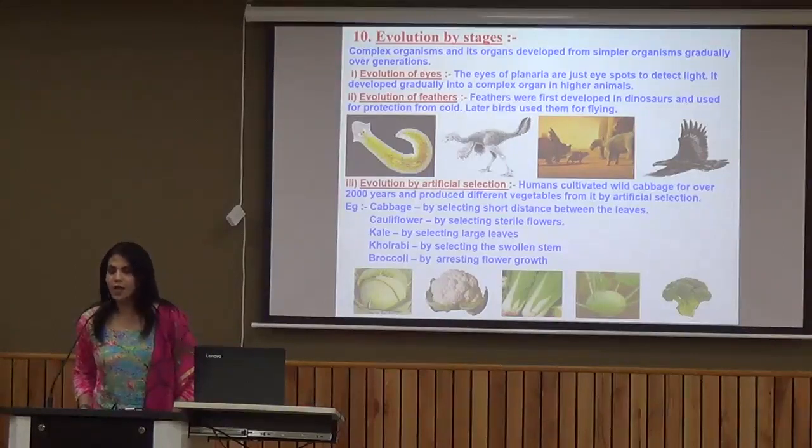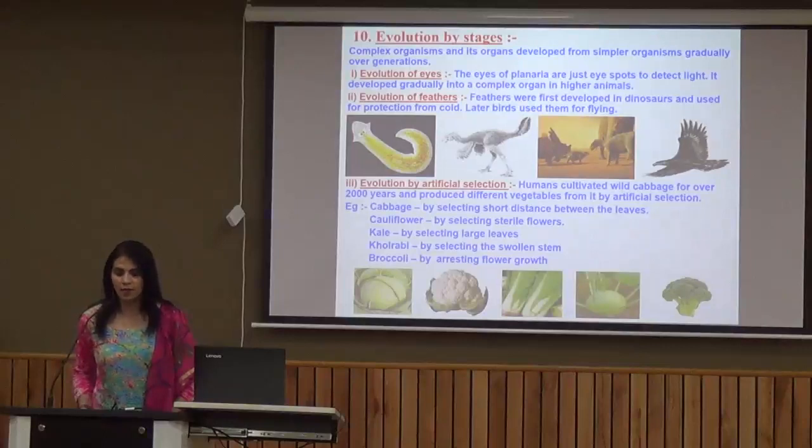Now the next is artificial selection. In the previous concept, we just talked about natural selection. Natural selection means nature naturally selects those particular traits or variations which give some kind of survival advantage to the organism. In the same way, artificial selection means that humans introduce desirable traits either in the plant or in the animal as per their need.